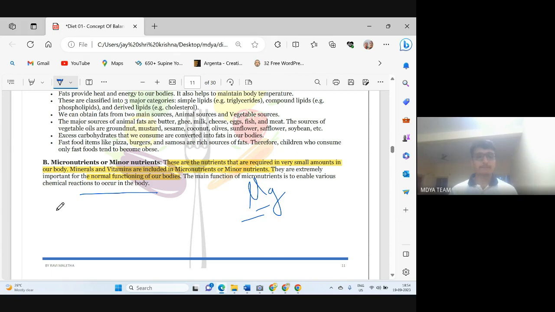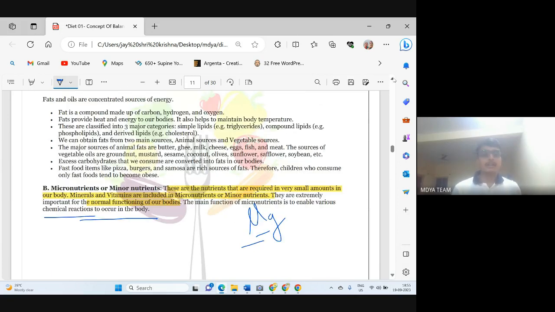Micronutrients generally don't provide energy, and don't form the basic framework of our body, like our skin and nails. These are formed by macronutrients. Micronutrients carry out chemical reactions that are very important for our survival. So these are macronutrients and micronutrients.